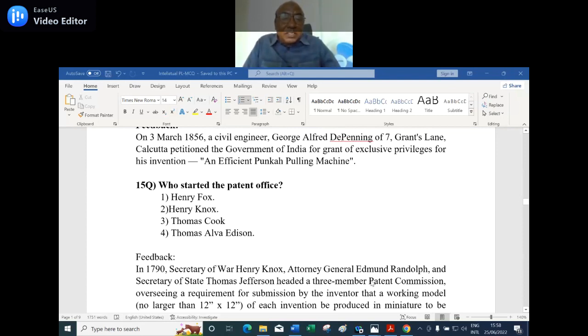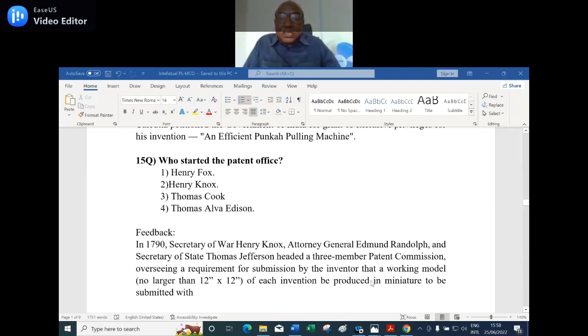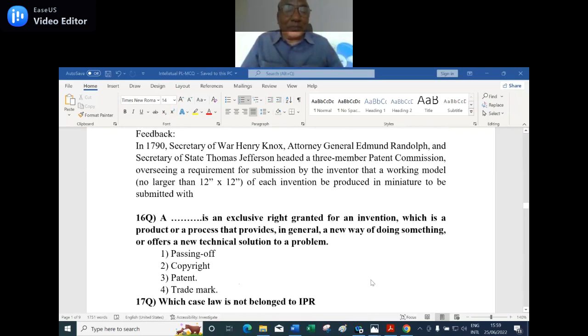In 1790, Secretary of War Henry Knox, Attorney General Edmund Randolph, and Secretary of State Thomas Jefferson headed a 3-member Patent Commission overseeing the requirement for the submission by the inventor that a working model no larger than 12 by 12 of each invention be submitted as a miniature. Of course, other people's names are also there. Thomas Jefferson is also there. But the first one is the right answer because he is the head of the committee. Okay, next.